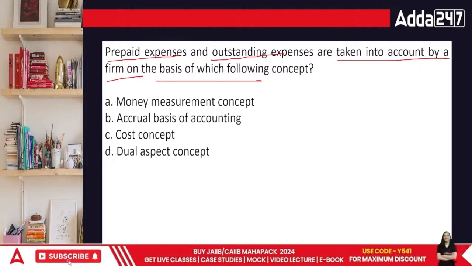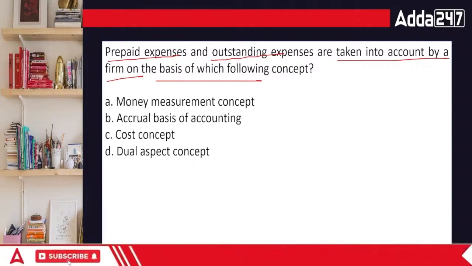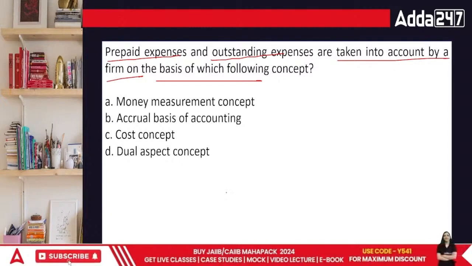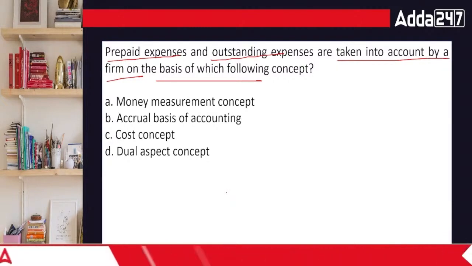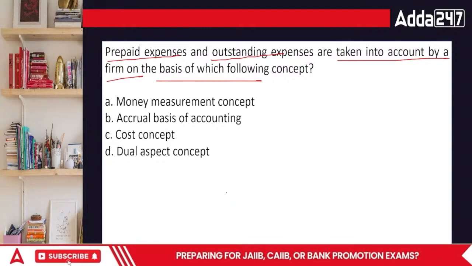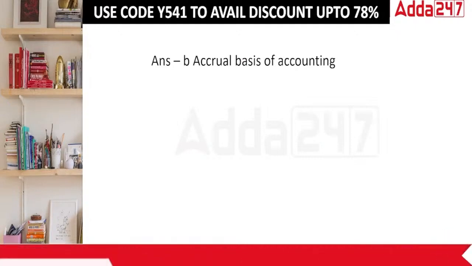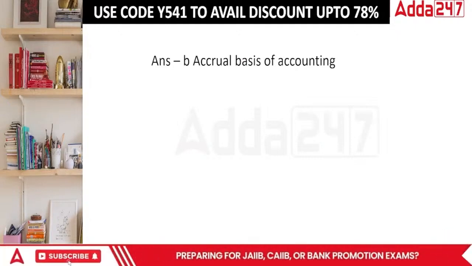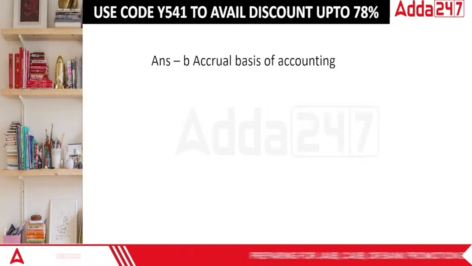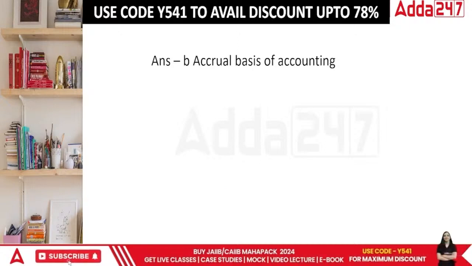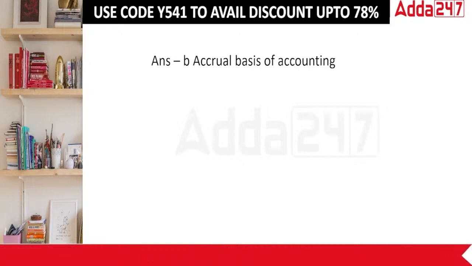If there's something which is unpaid, it would be considered here. So in this case, can I say that it is the money measurement concept, accrual basis of accounting, cost concept, or dual aspect accounting? Dual aspect and all, it is accrual. Accrual means anything which is not due yet, we still note it down. Done.